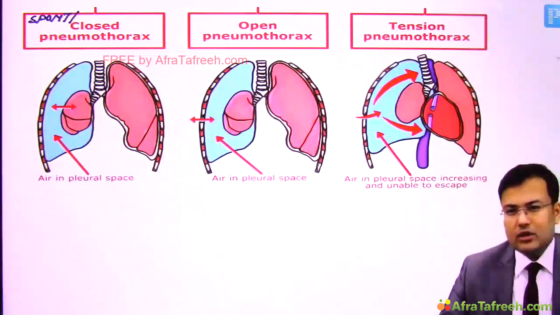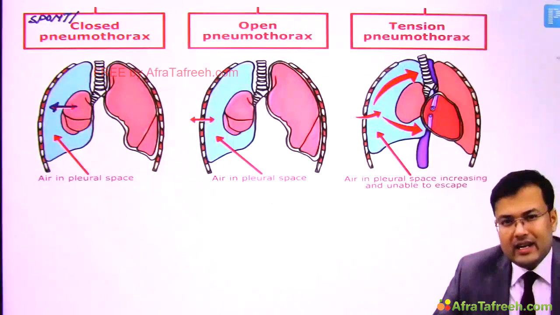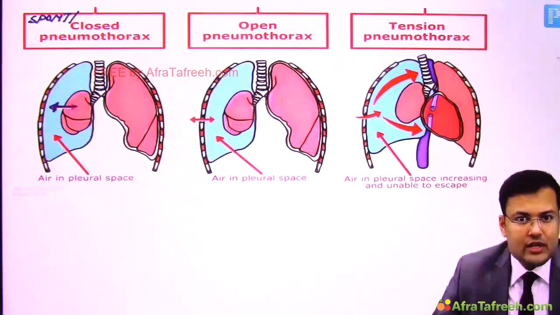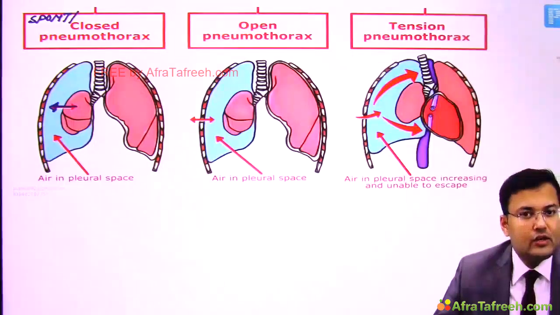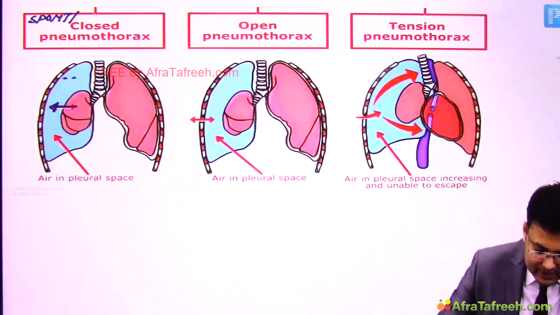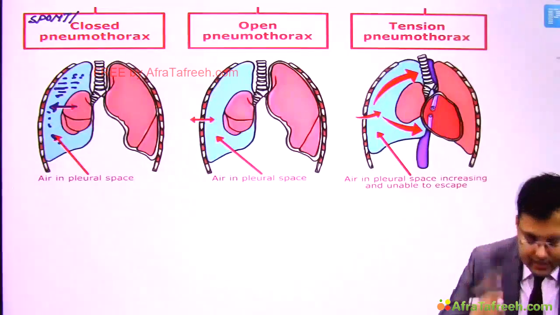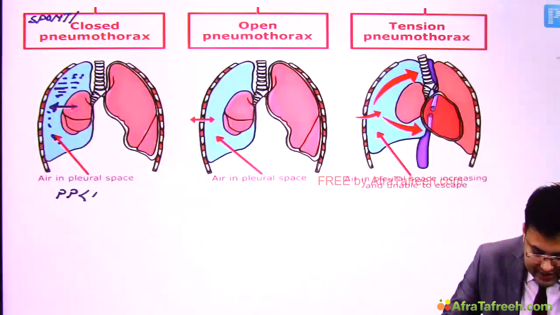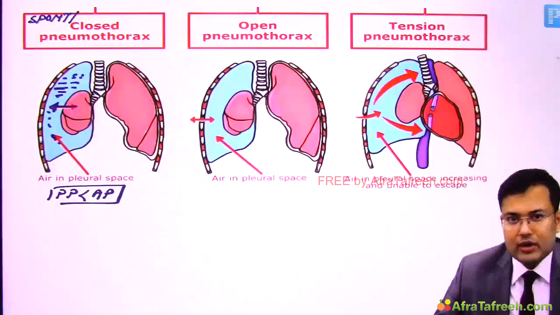Okay, why is it known as closed pneumothorax? Because here there is rupture of visceral pleura without any external trauma or iatrogenic cause. So since there is no external trauma or iatrogenic cause responsible for this pneumothorax, this is known as spontaneous or closed. Okay, so there is rupture of visceral pleura, and because of this what will happen? There is collection of air in the pleural space. Here, if we compare the pleural pressure with atmospheric pressure, the pleural pressure is less than atmospheric pressure in closed pneumothorax or spontaneous pneumothorax.